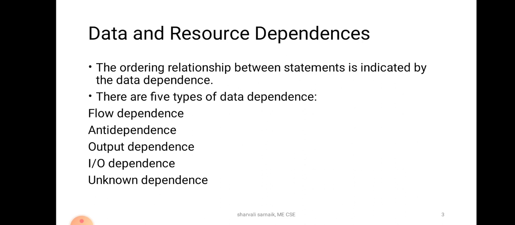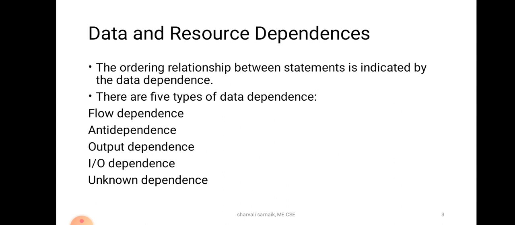Now there is a part we call data dependence. Now let us see what is data dependence. The ordering relationship between statements is indicated by data dependence. Remember, it is very important. The ordering relationship between statements is indicated by data dependence.